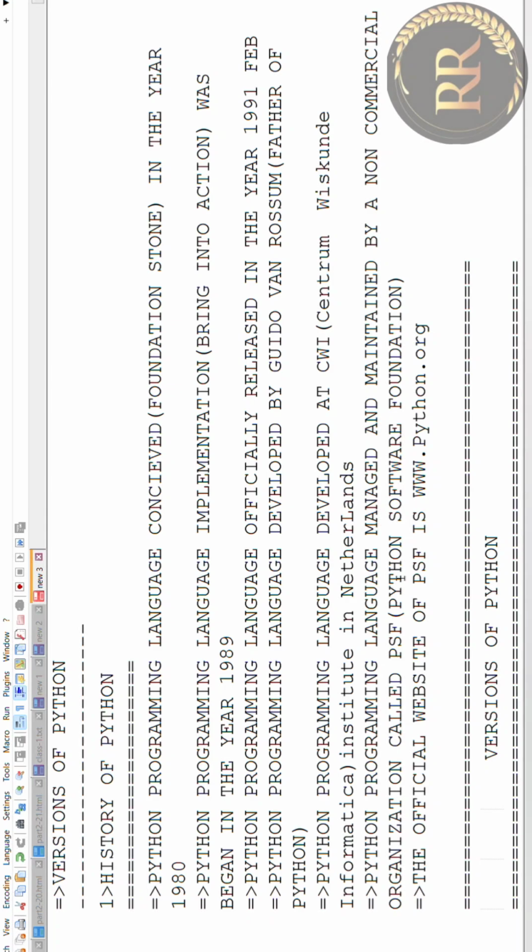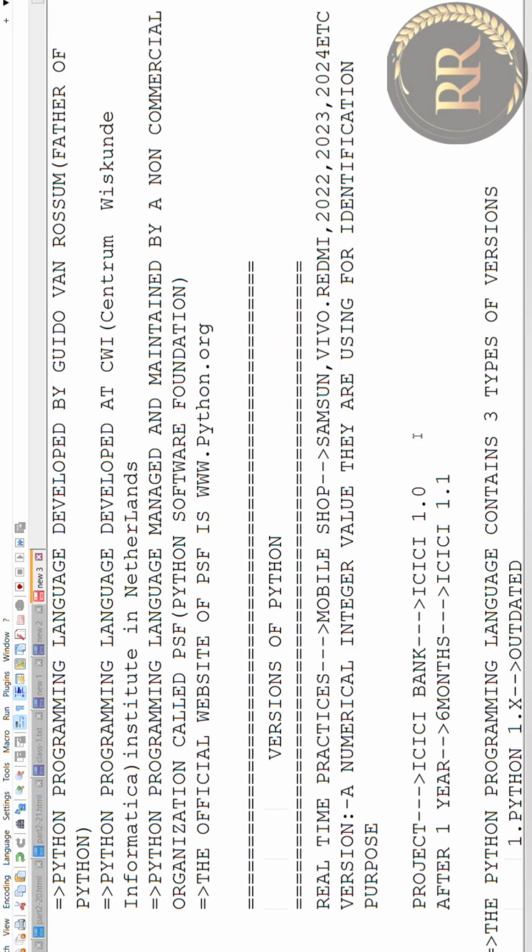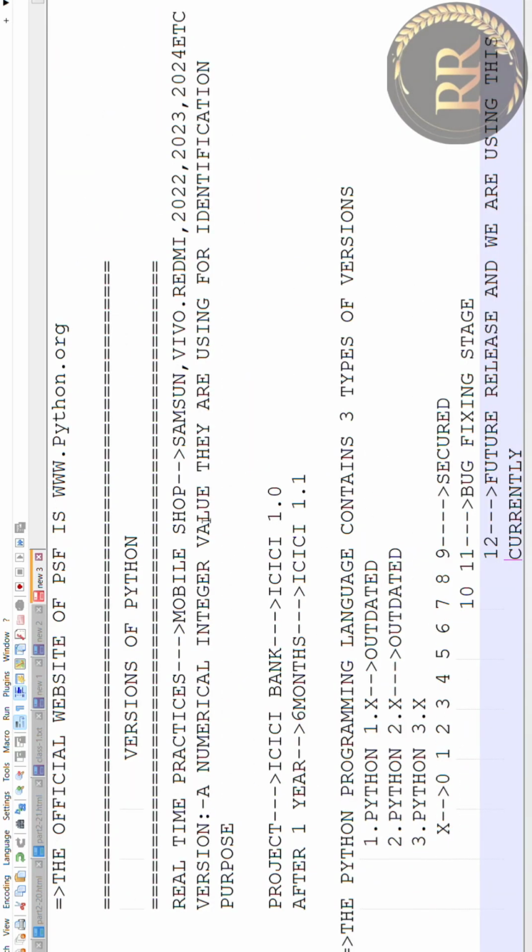And the official website of the Python Software Foundation is www.python.org. We already discussed community and applications. And the next topic is versions of Python. For versions, we gave an example of a mobile shop, and we also discussed the example of the project for ICICI Bank.